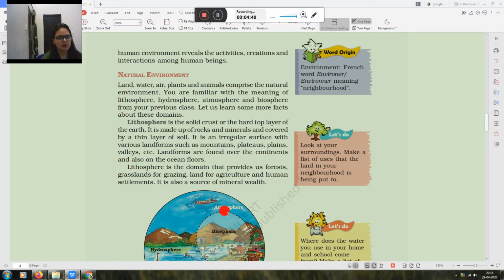Now we will read this in detail, that what do you mean by environment. Environment, this word is derived from a French word environneur, which means neighborhood, which means padosi. Just as your neighbors live around you, in the same way the things around us make our environment. So natural environment includes land, water, air, plants and animals comprise the natural environment.